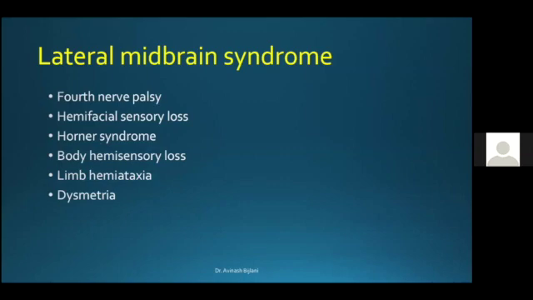Now, let me just say over here, because most of our audience, rather all of our audience, at least by and large, are ENTs, it's not that you have to be very specific about all these things in your general ENT practice, but keep in mind all these things which are the dangerous signs, and this is where you think in terms of referring your patient of vertigo to a neurologist. Anyway, so lateral midbrain syndrome will present with fourth nerve palsy, hemifacial sensory loss, a Horner syndrome, body hemisensory loss, limb hemiataxia, or dysmetria.